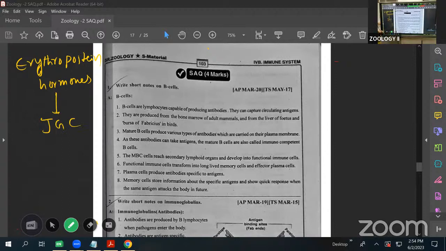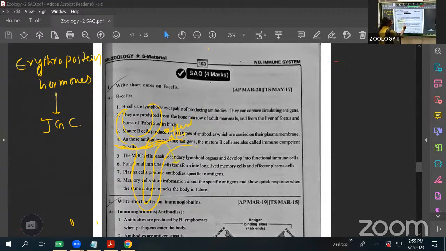Where are they present? Inside the kidney, in the nephrons. You know the nephron: the Malpighian corpuscle is present, then the PCT, the loop of Henle, and next the DCT. Where the efferent arteriole and the DCT are joined, that place we call the JG apparatus.